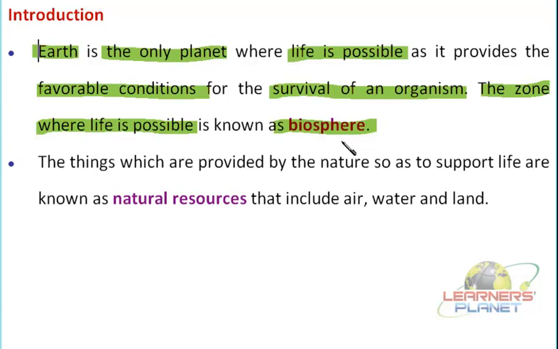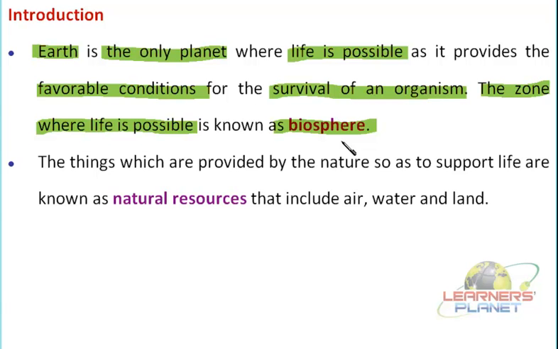Now the point is that earth is providing us the biosphere, a zone where the living organisms can be produced, they can grow over there, or the life can be maintained. So basically how are these basic requirements provided to us by the earth?